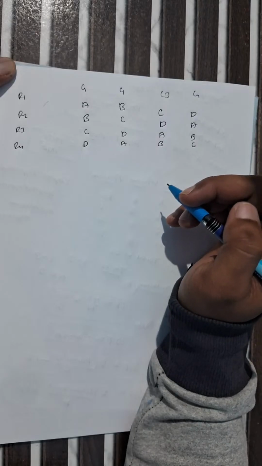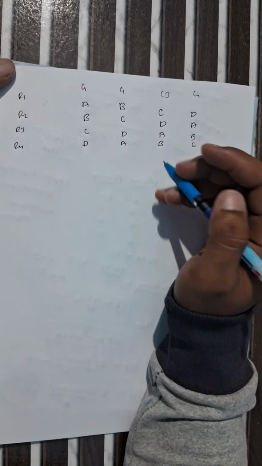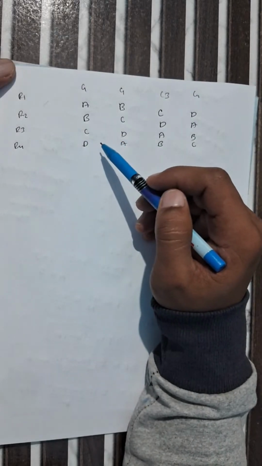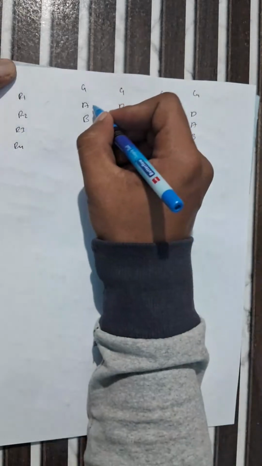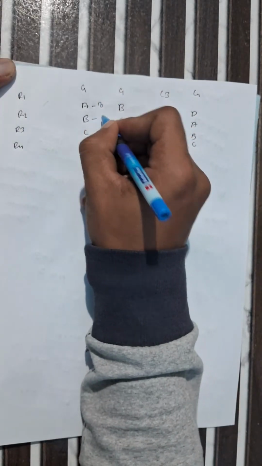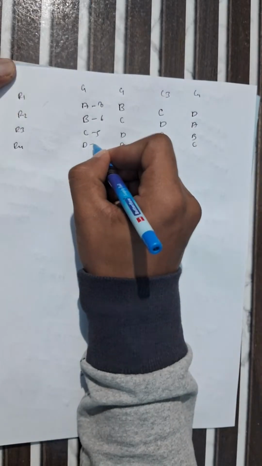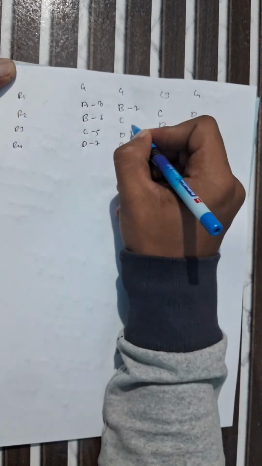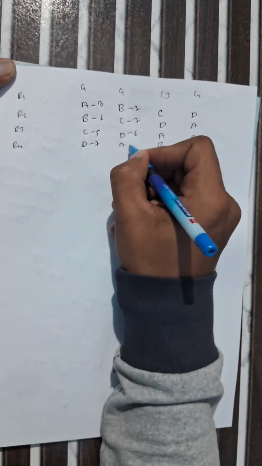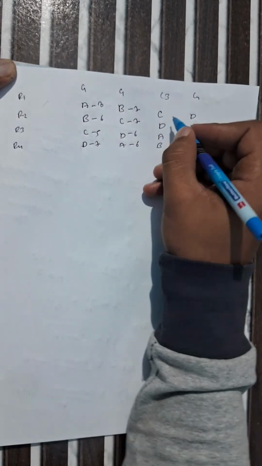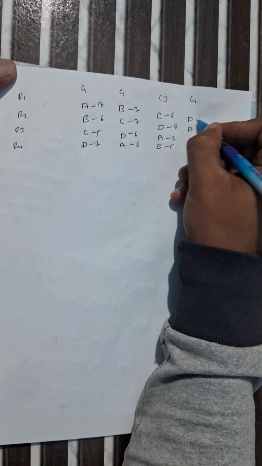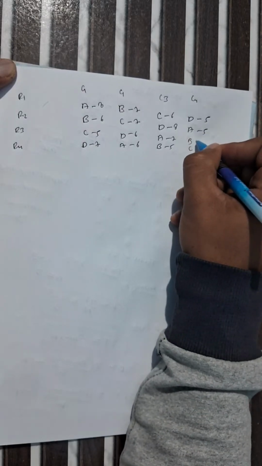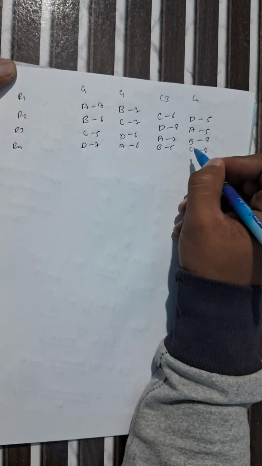In step 2, we find the total and correction factor. For better understanding, we consider values for A, B, C, D. For A we consider 8, B 6, C 5, and D 7. Like that, B 7, C 7, D 6, and A 6. And for C 6, D 8, A 7, and B 5. And for D we consider 5, A 5, B 8, and C 8.